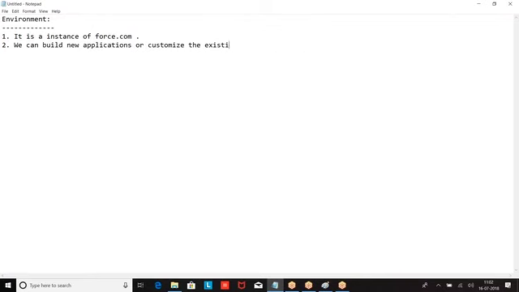We can build a new application or customize applications. The force.com environment is required to run all the Salesforce CRM applications developed by Salesforce.